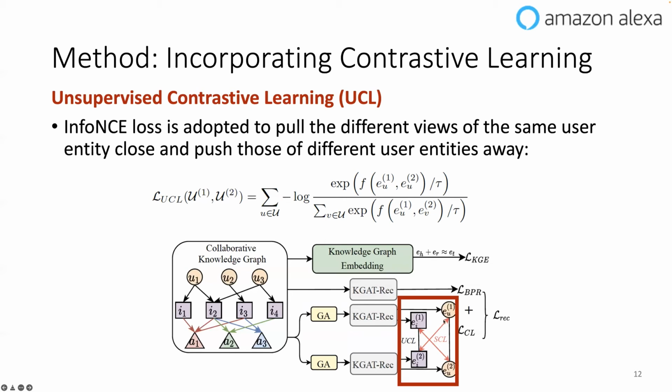vectors on each view. And then we will have two different contrastive learning functions to learn two different types of loss. The first one is called unsupervised contrastive learning, and the InfoNCE loss is adopted to put different views of the same user entity close and push those of different user entities away. So it happens only on the user side, and it also happens on the recipe side simultaneously. So in the end, we will have an unsupervised contrastive learning loss.